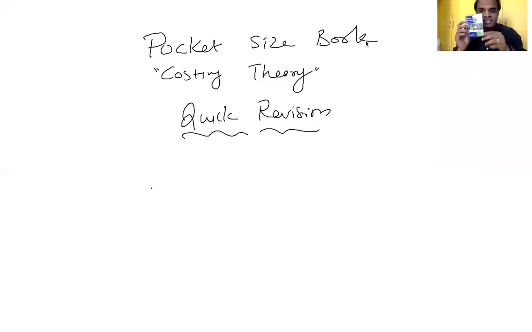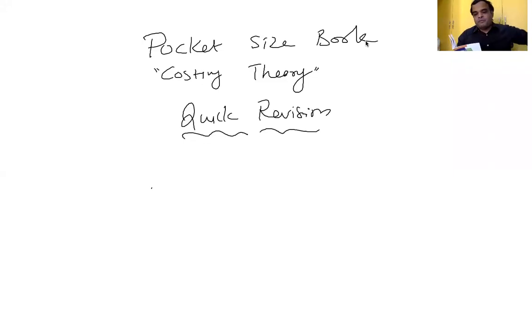So take your packet size book, costing theory, quick revision. All post exam questions, point wise I have given, so that we have the quick revision. What all the post exam questions are there? Everything point wise theory, and thereafter you have to explain the points also from our LMR book.